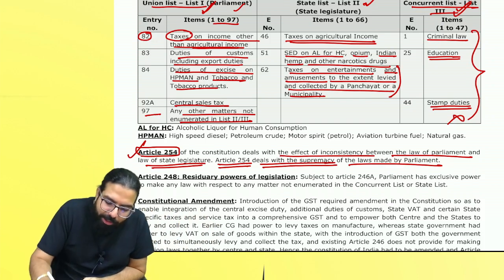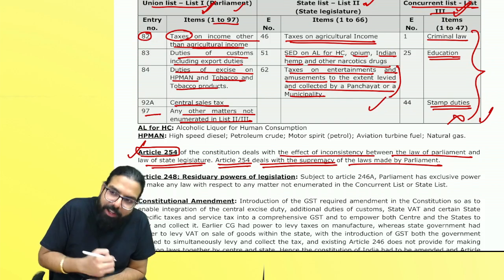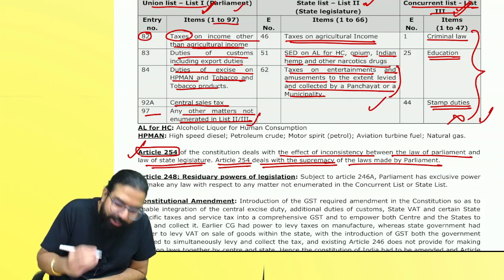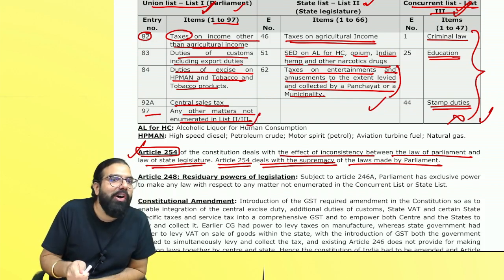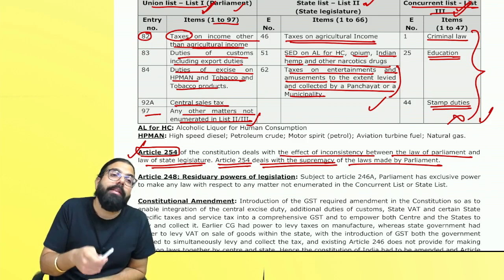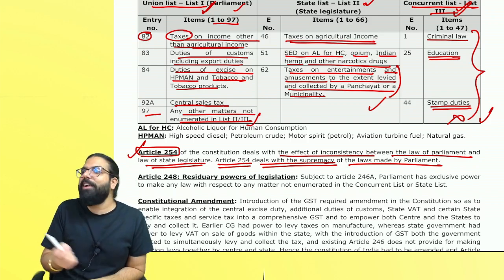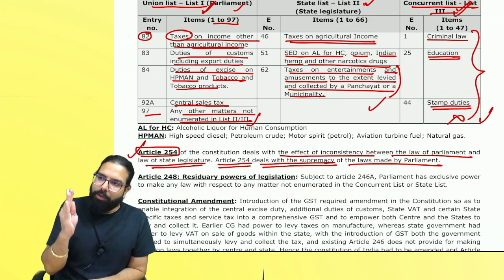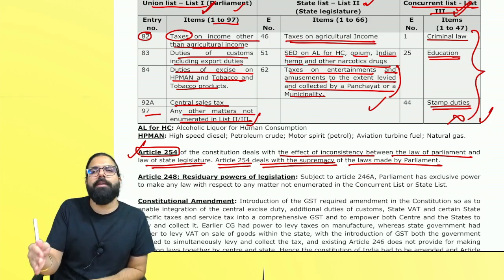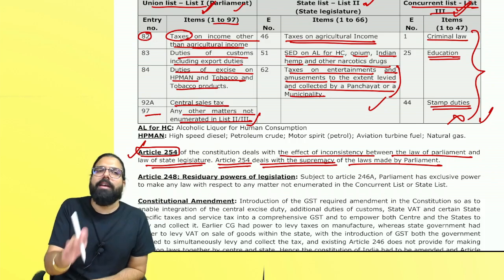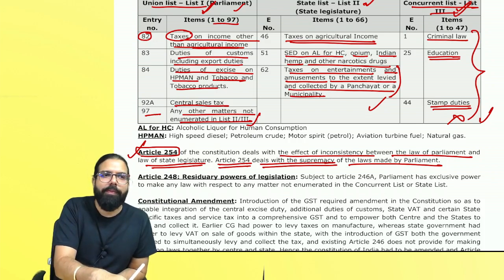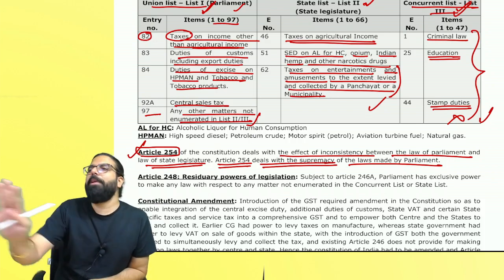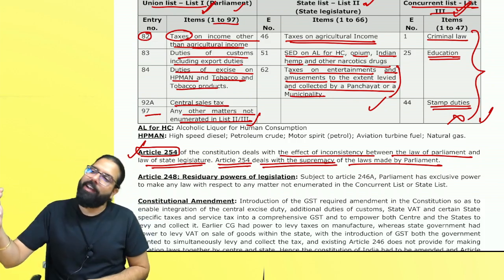If you don't write any law over here, or if it is not here, who will make the law? Central government. Any law which is not told in List 2 and List 3, who will make the law? Parliament. Then there is Article number 248. In Article 248, they told that if anything is not there in List 2 and 3, the central government can make the law. But that residuary power of the central government will not be applicable for GST. They told that also.